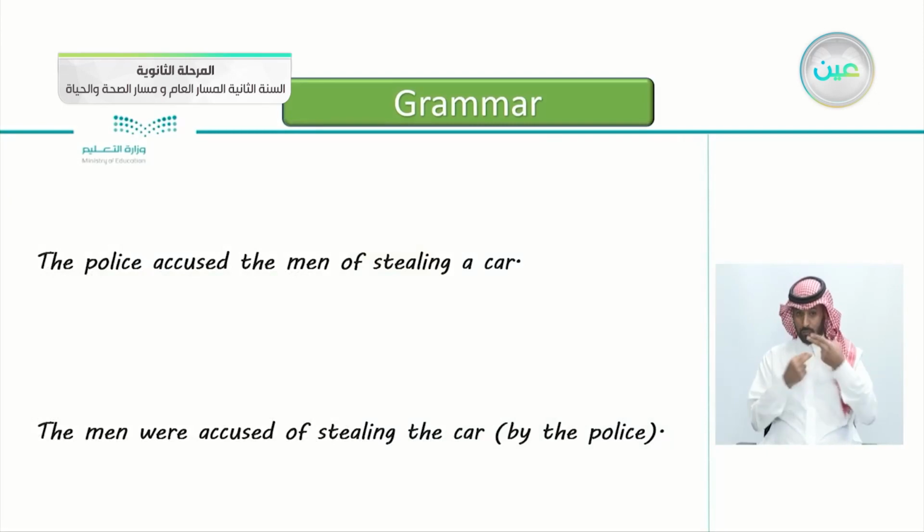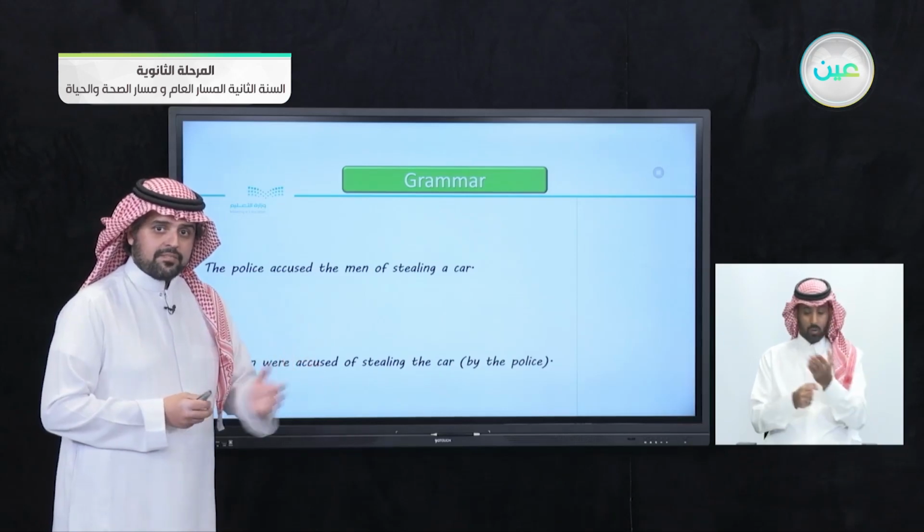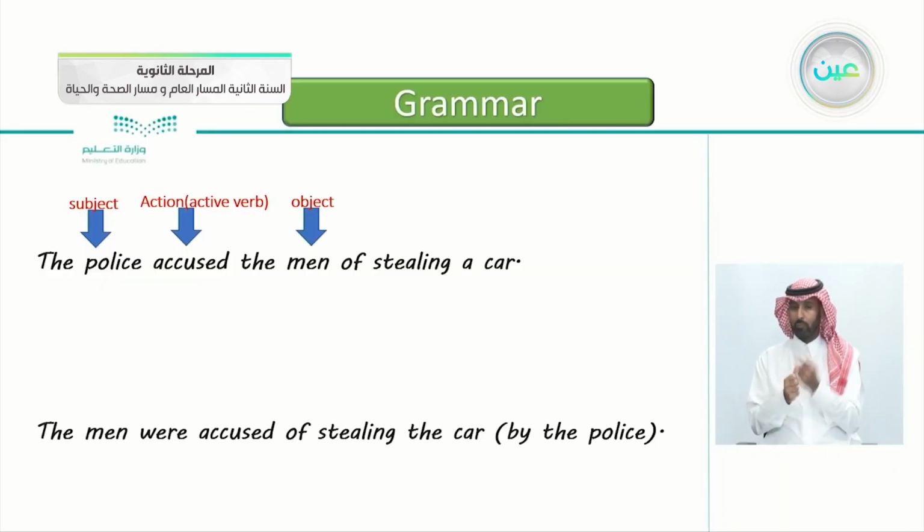In the beginning here, you see two sentences. The first one: the police accused the men of stealing a car. Can you pinpoint here the subject, the verb, and the object? Okay, let's see them together. The subject here is the police. The action, or the verb, is accused, and the object is the men.